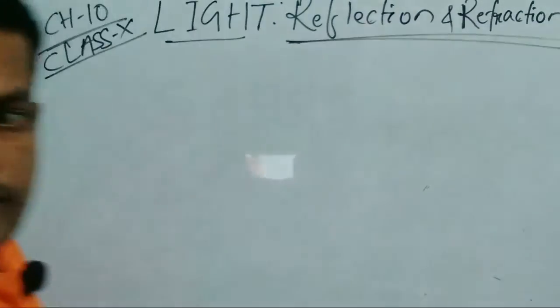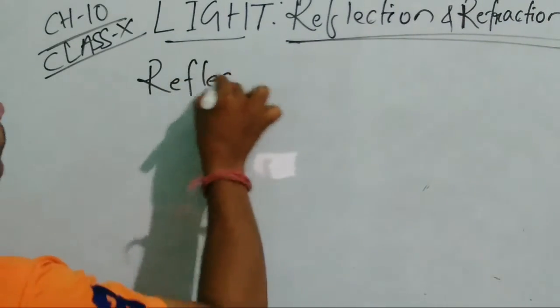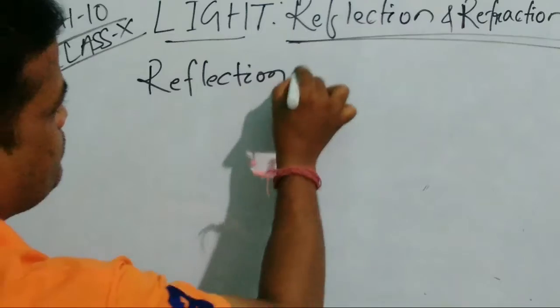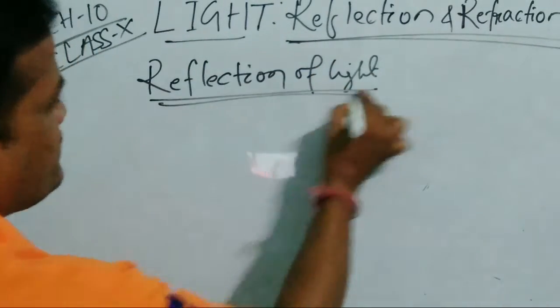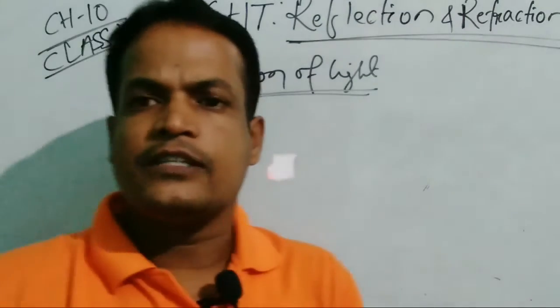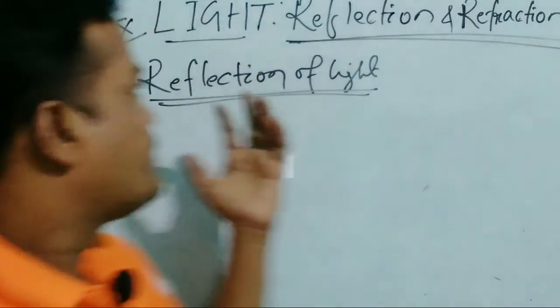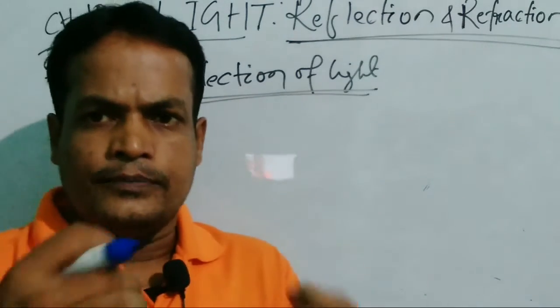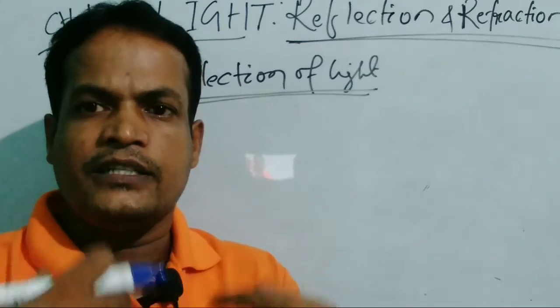Then come to reflection of light. Reflection of light is the phenomenon in which light rays, on striking a smooth and opaque object, bounce back.